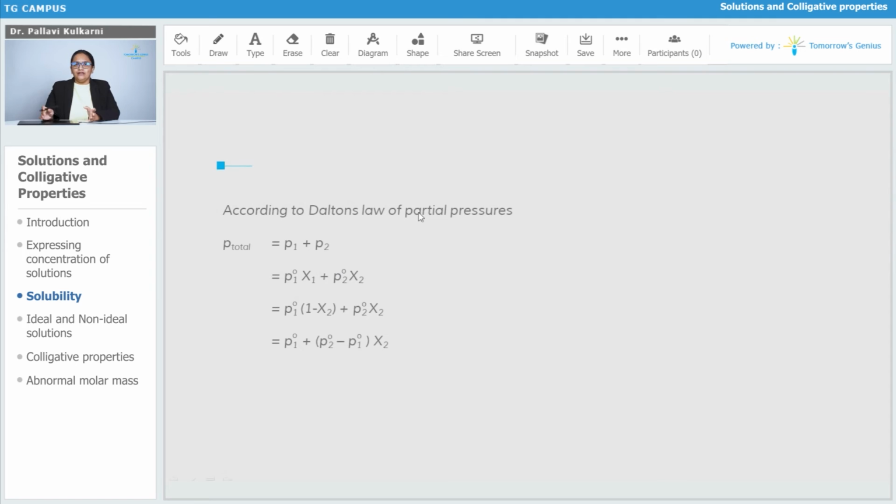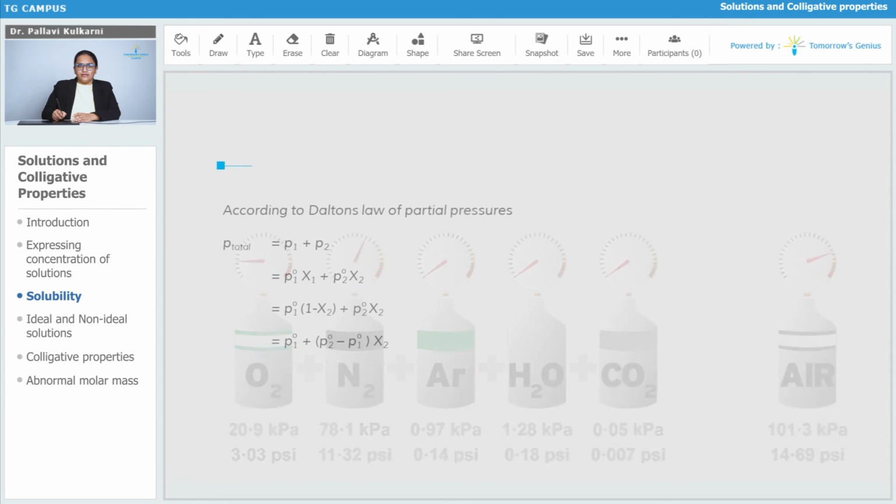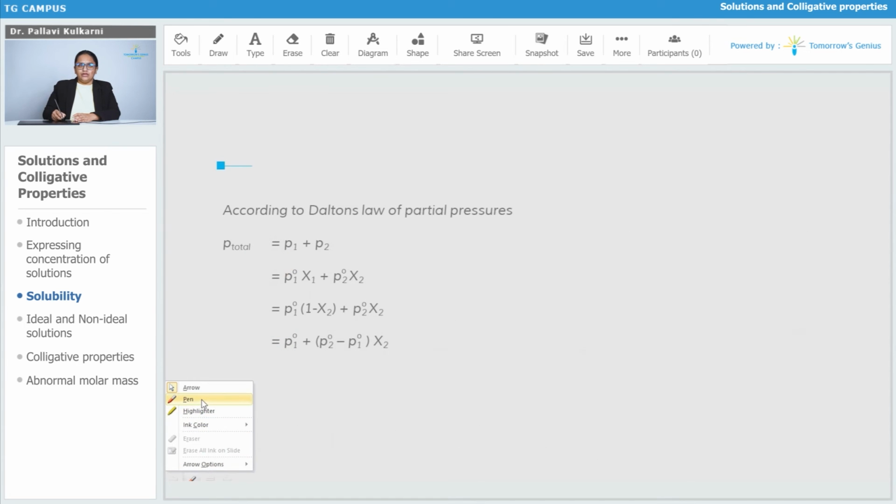According to Dalton's law of partial pressures, the total pressure of the whole solution is always equal to the sum of the partial pressures of all components present in it. So P total = P1 + P2. According to Raoult's law, P1 = P1° × X1 and P2 = P2° × X2. Instead of X1 we can write 1 minus X2, because the sum of mole fractions X1 + X2 is always equal to 1.